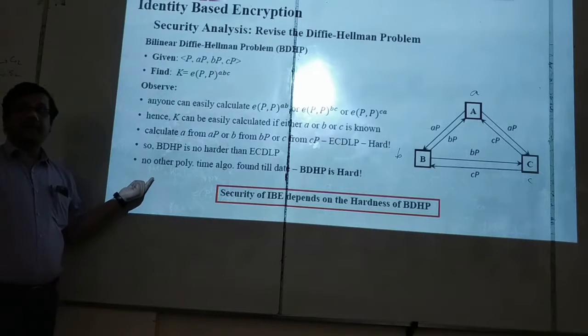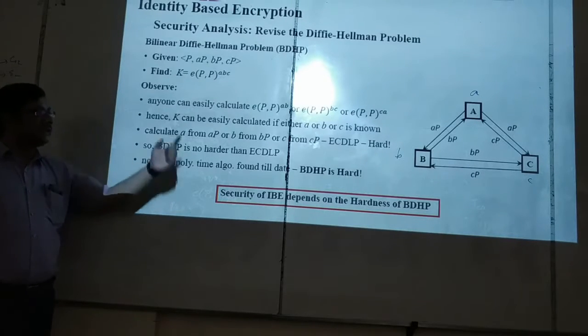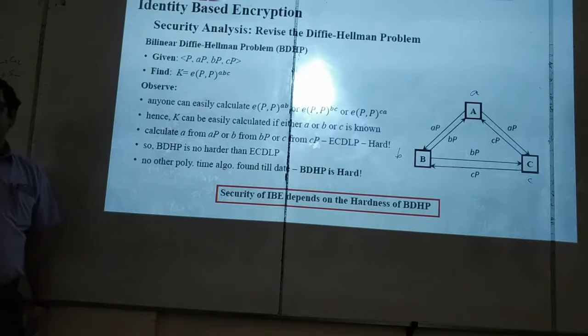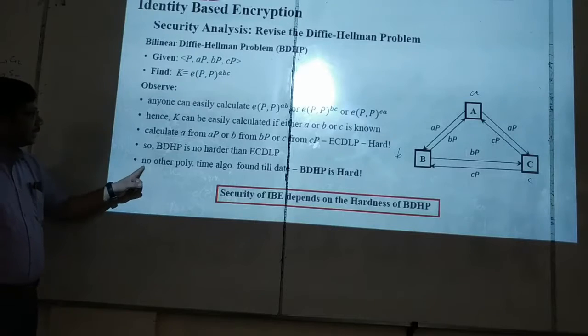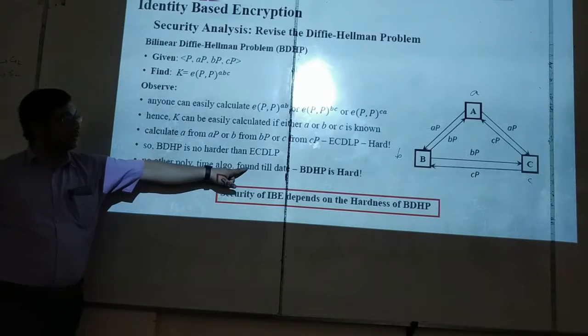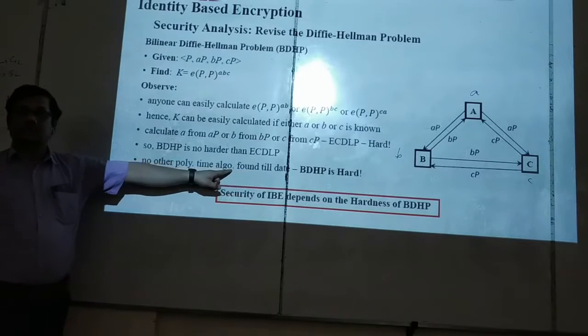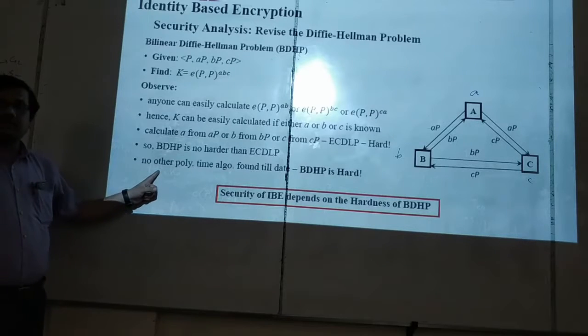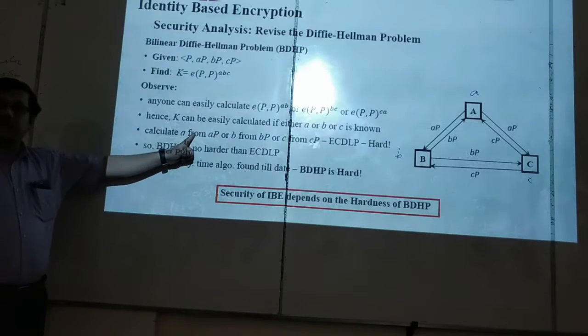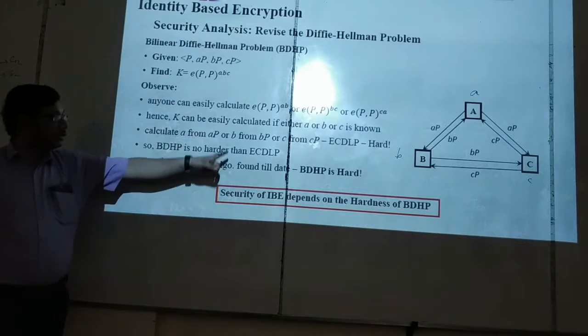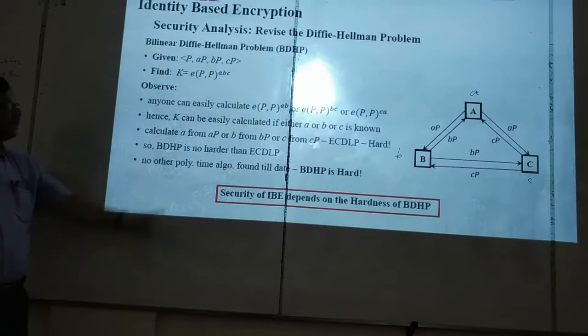But again remember, the reverse statement is not true. That means it does not say that if elliptic curve discrete log is hard, then this is hard. But as I have written here, no other polynomial time algorithm has been found so far. Nobody has invented any other algorithm, other than doing it this way, to find e(P,P)^ABC from these given values.